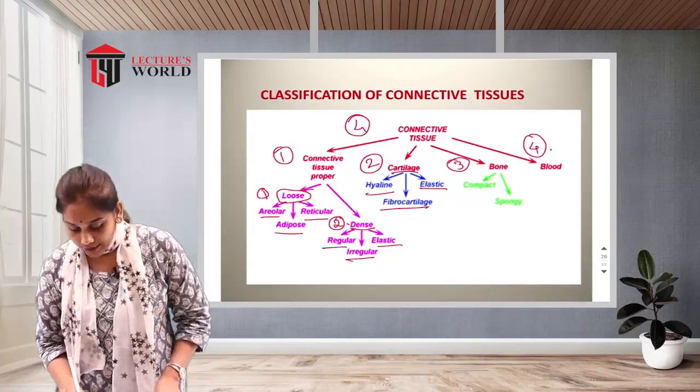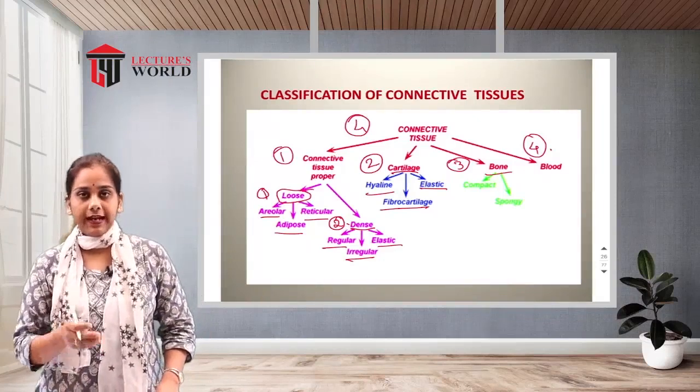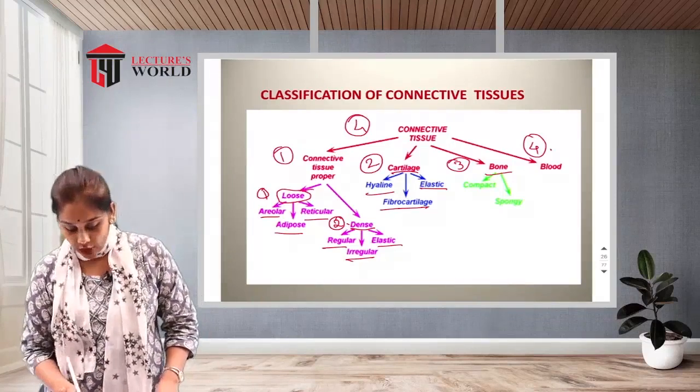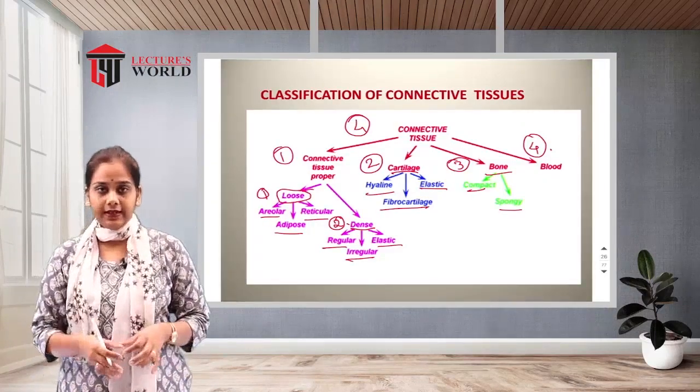Then bone. There are 2 types of bone: compact bone and spongy bone. So we will see in detail in the next slide.